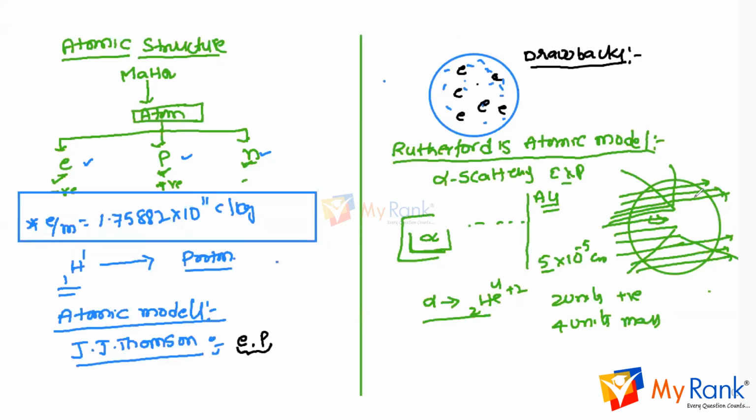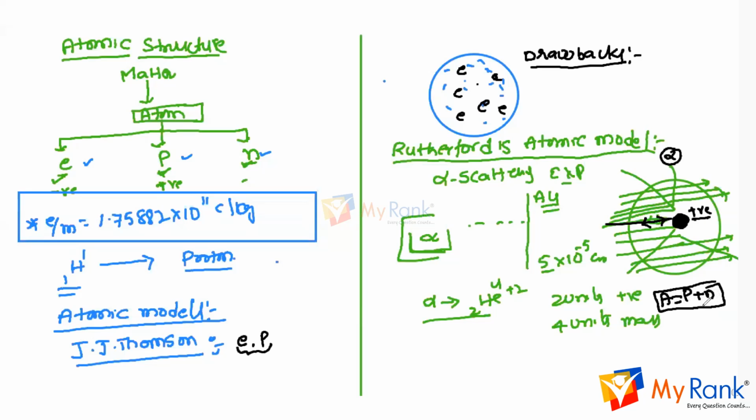Based on these observations, he concluded that most of the atom is hollow and spherical in shape. The positively charged alpha particles are repelled by a small part, the nucleus, which also has positive charge. Because of the positive charge of the nucleus, alpha particles are repelled. The 1 in 20,000 that bounced back showed that the density of the nucleus, the center, is very high. Therefore the protons and neutrons are present together only at the center, and they are called nucleons.